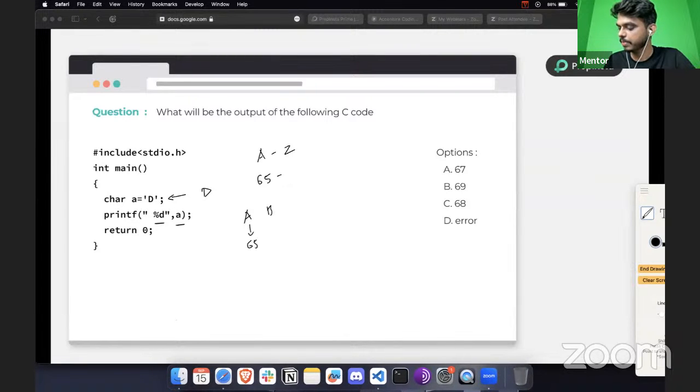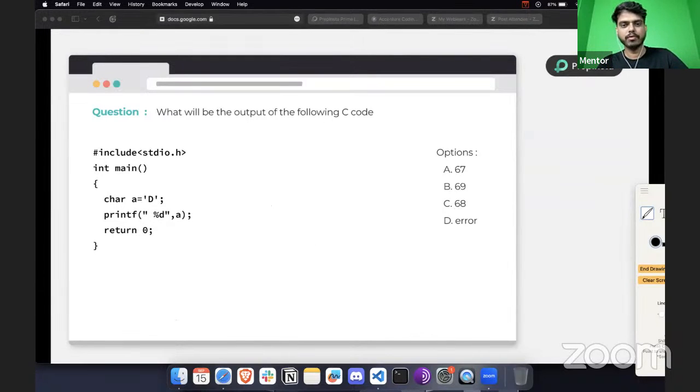Then you have B, C, and D: 66, 67, and it will be 68. So the correct answer is going to be 68, because the ASCII values start from 65 for capital A, and for capital D that will be 68. So we got one good correct answer here.